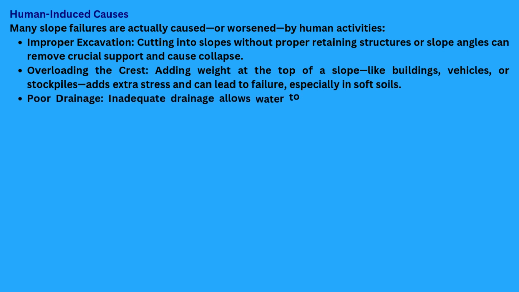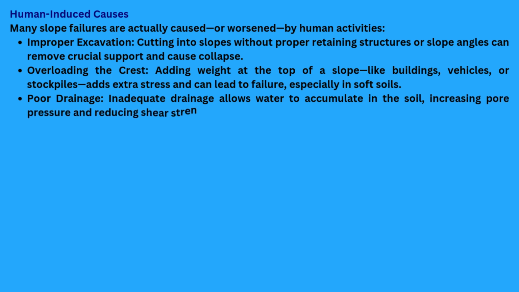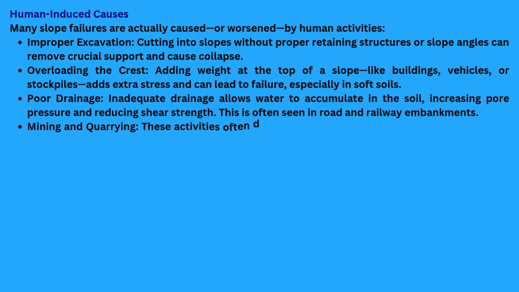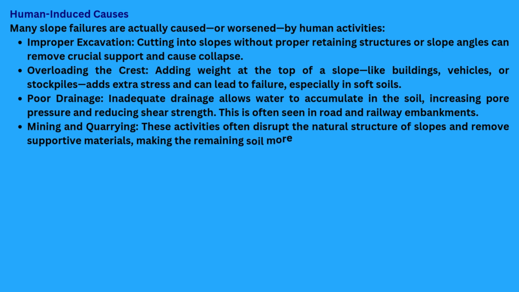Poor drainage. Inadequate drainage allows water to accumulate in the soil, increasing pore pressure and reducing shear strength. This is often seen in road and railway embankments. Mining and quarrying. These activities often disrupt the natural structure of slopes and remove supportive materials, making the remaining soil more vulnerable to sliding. Types of slope failures.